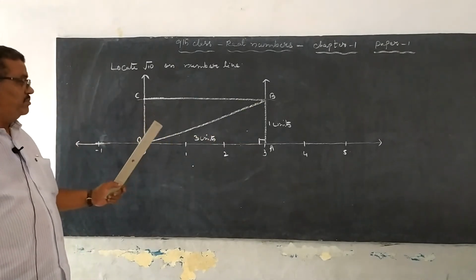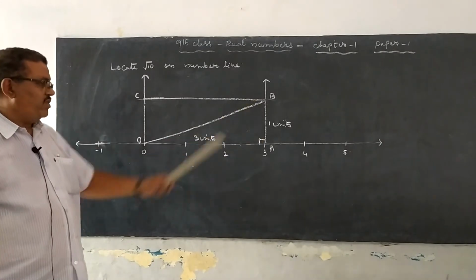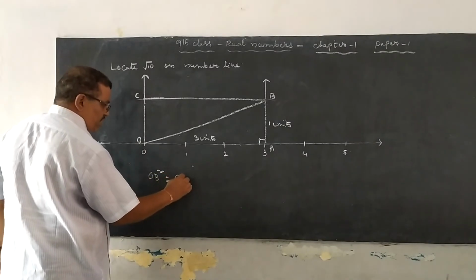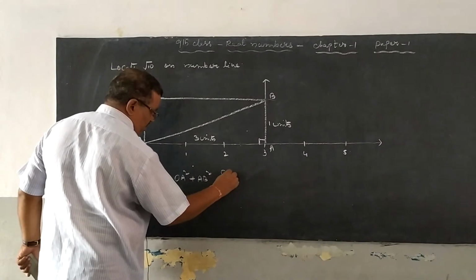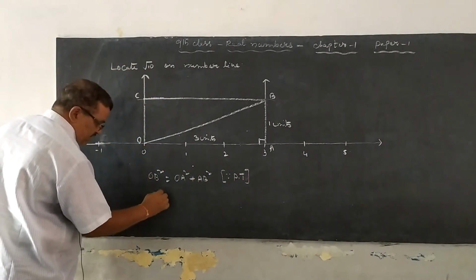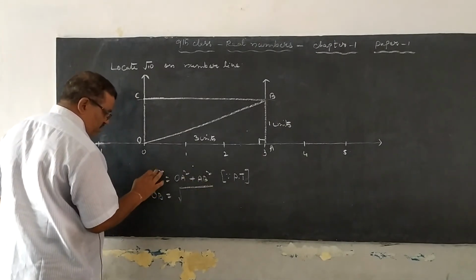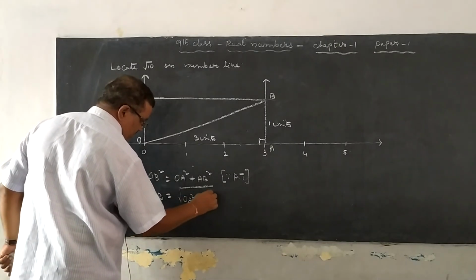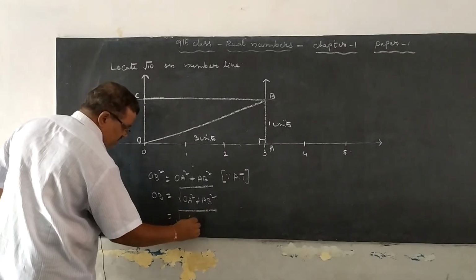Using the Pythagoras theorem, OB square is equal to OA square plus AB square. Then OB is equal to the square root of OA square plus AB square. OA is nothing but 3, that is 3 square.